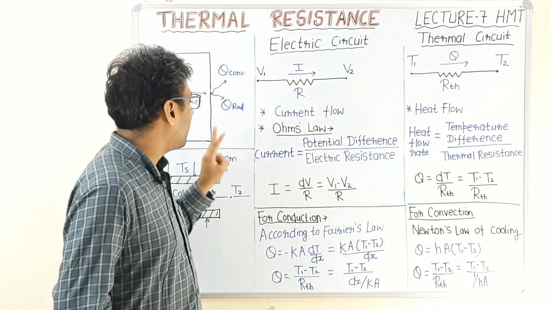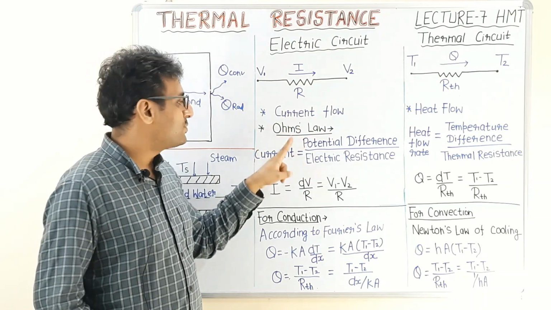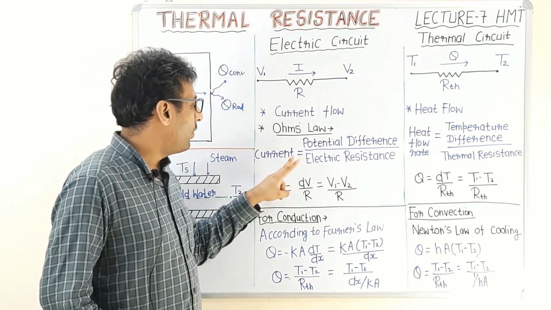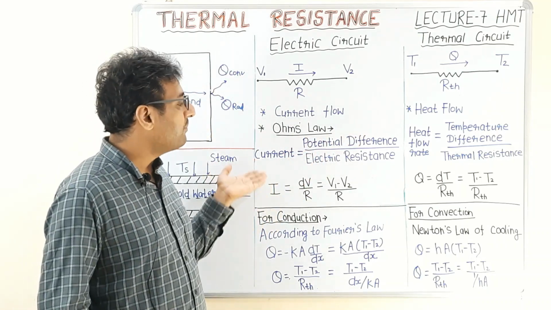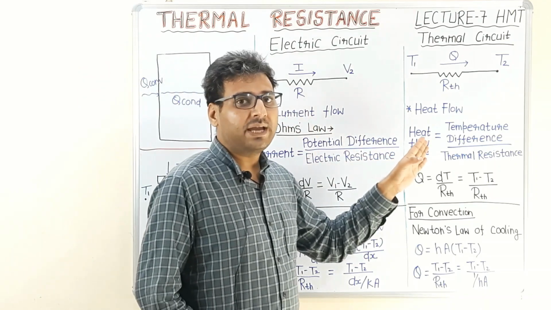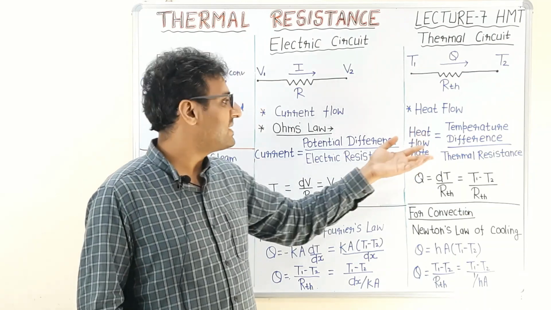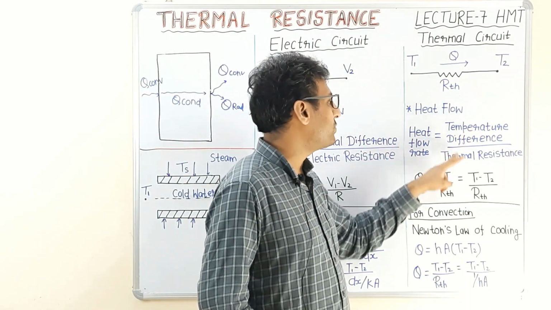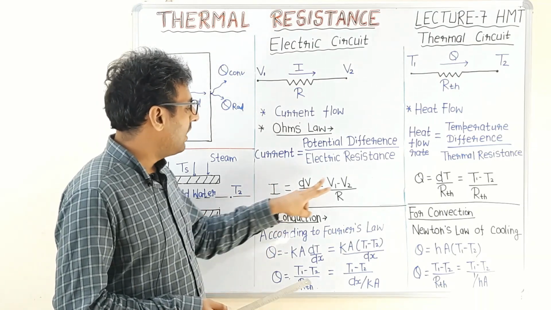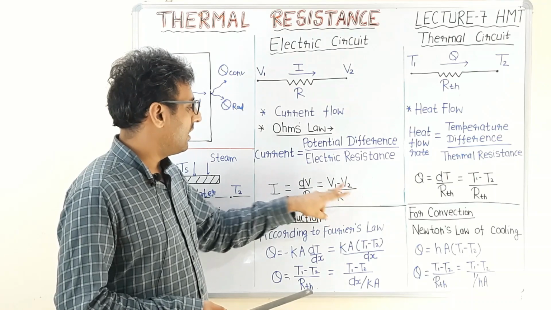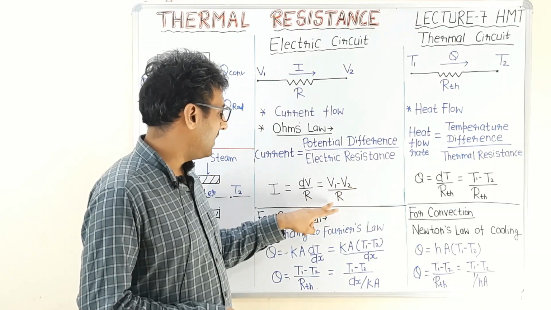Hence, the current flow in an electric circuit is determined by applying Ohm's law, which is basically that current flow is the ratio of potential difference to the electric resistance. Similarly, we apply a law to determine the heat flow rate in the thermal circuit. So heat flow rate in a thermal circuit is basically the ratio of temperature difference to the thermal resistance. So I, current flow, is basically the ratio of the potential difference to the electric resistance.